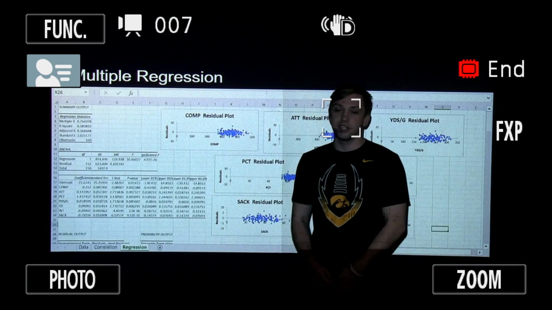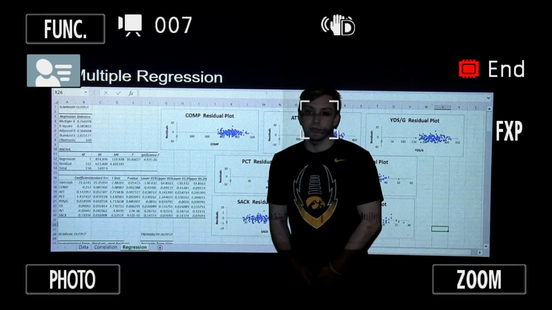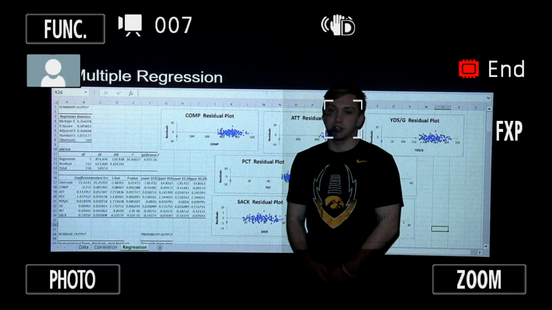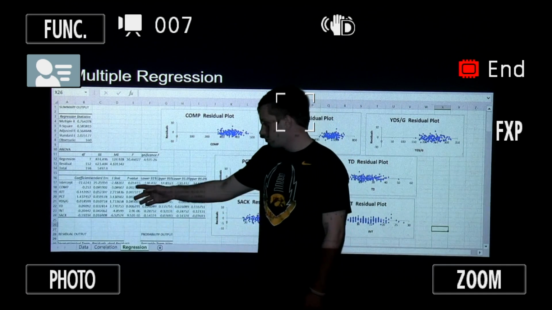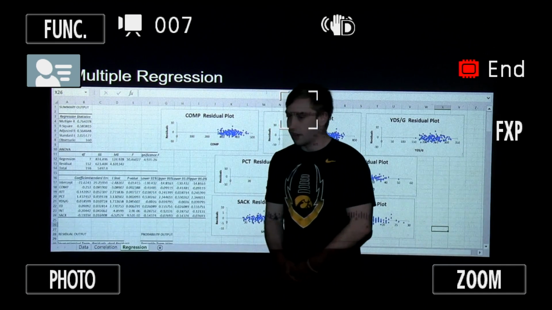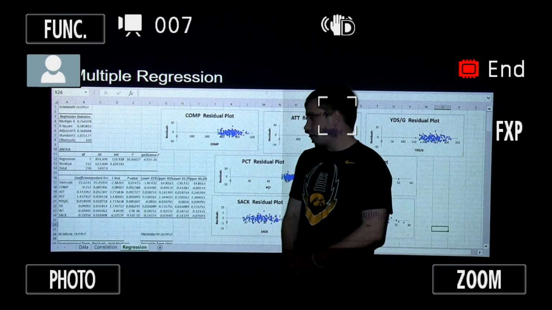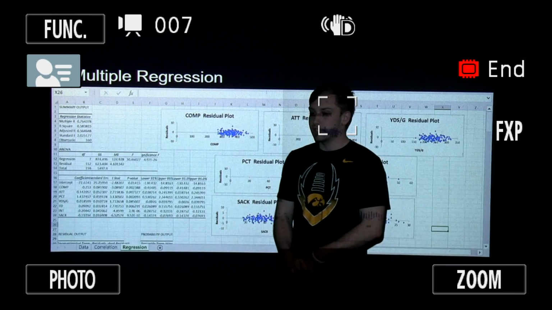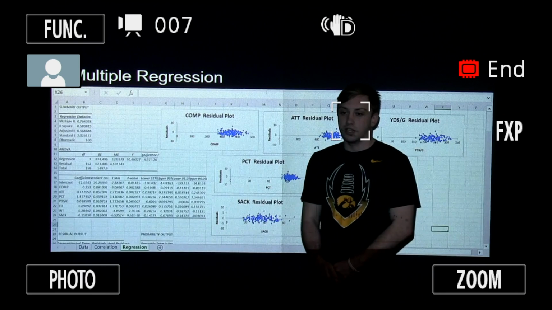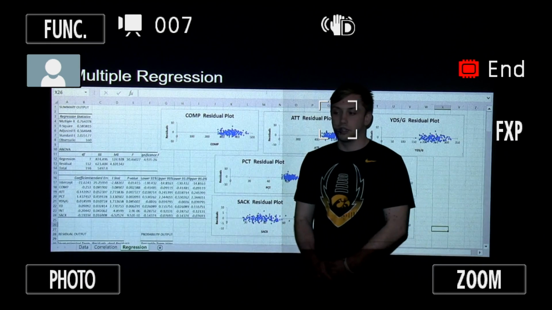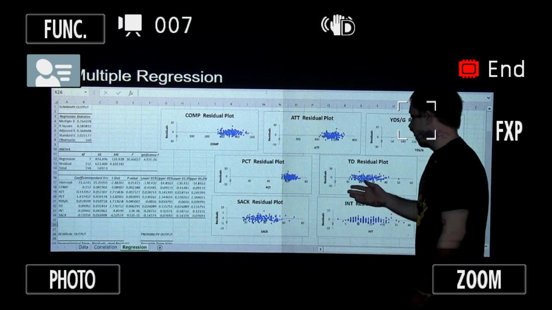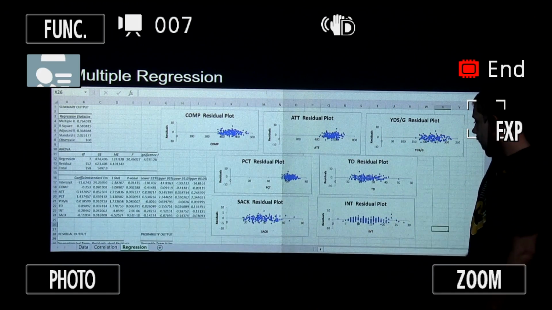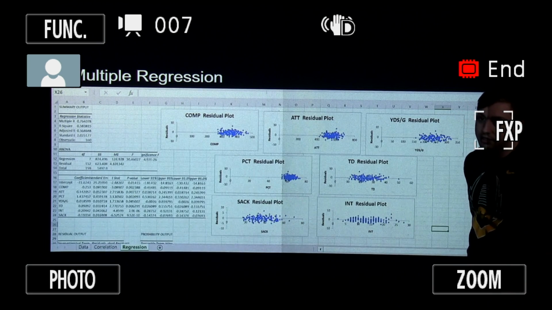After we ran the correlation test, we then proceeded to run the multiple regression test to test the p-values for all of our independent variables. And we were able to find that all of our variables had p-values below the 0.05 that we were looking for, besides yards per game, which, while it wasn't statistically significant, still fit our data. We also ran the regressions for the residual plots, and we found that they fit our data well, so we decided to keep it in.